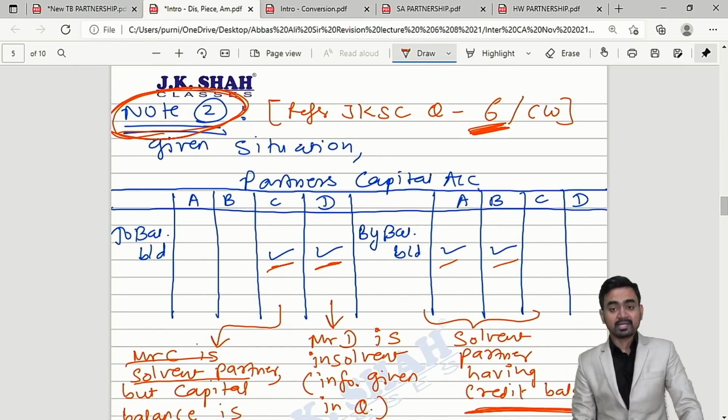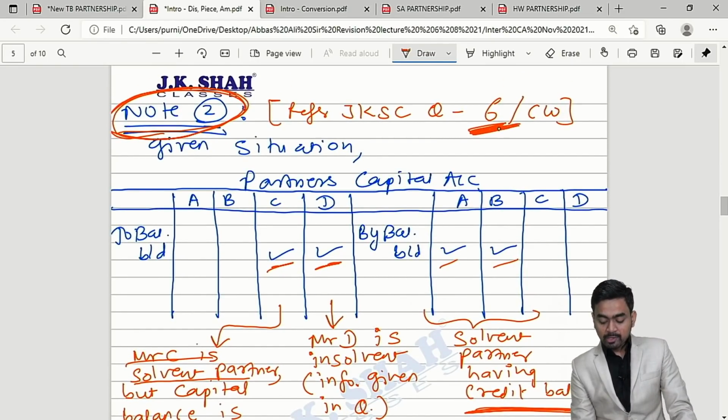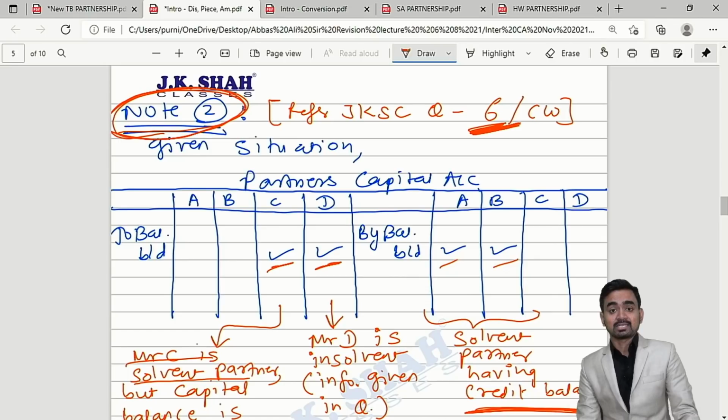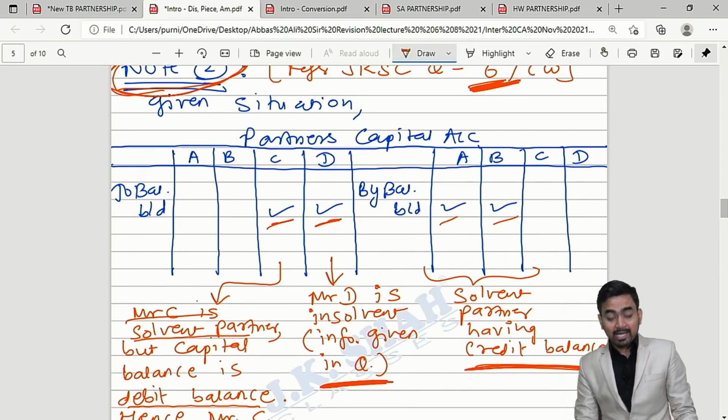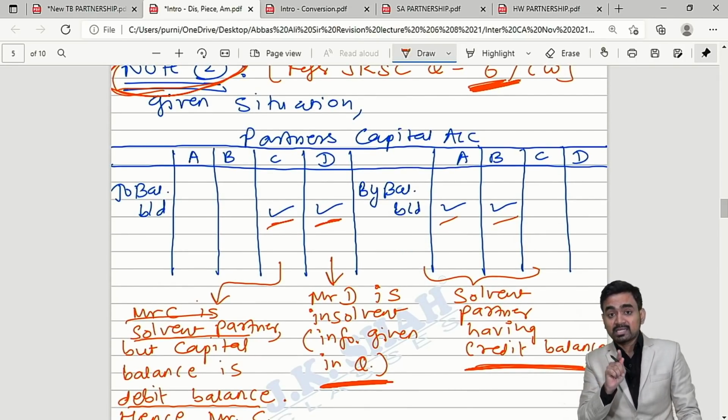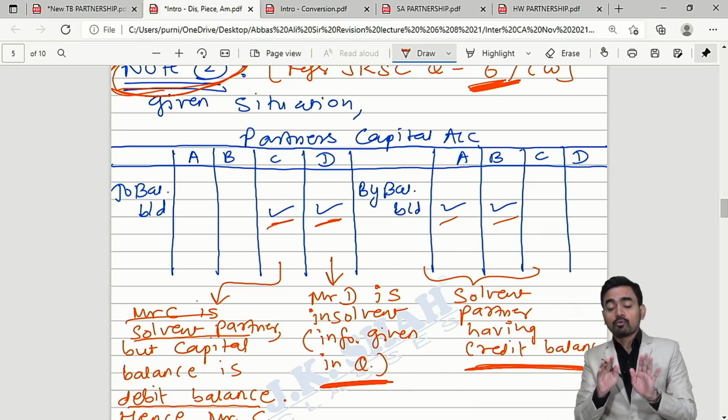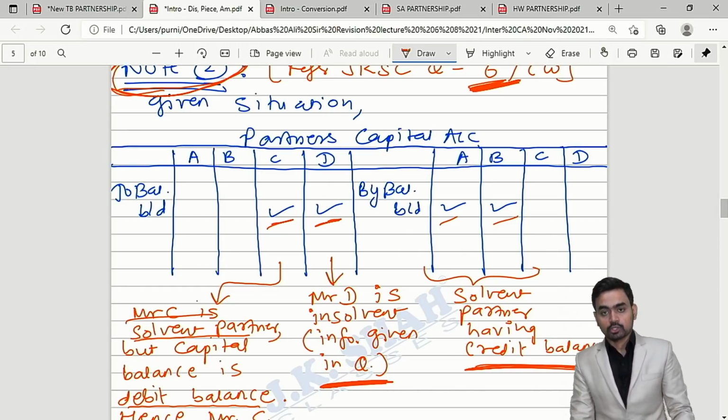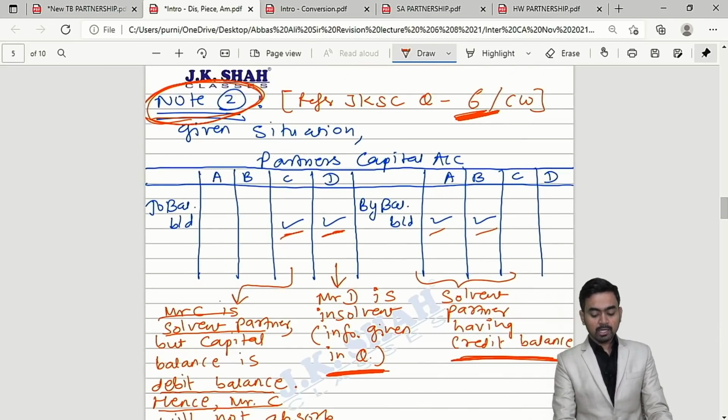So please take care. I am giving you the reference of question number 6 of JK Shah classes, where you can see the partner is solvent but the capital is a debit. The capital ratio we will not find out for him, because a solvent partner having a debit balance will not bear any insolvency loss. So my dear students, please conclude something.